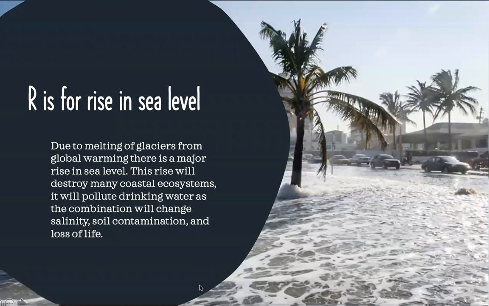R is for the rise in sea level. Due to the melting of the glaciers from global warming, there's been a major rise in sea level. This rise will destroy many coastal ecosystems and it will pollute drinking water as well due to the combination of salinity and soil contamination, and this will lead to a lot of loss of life.